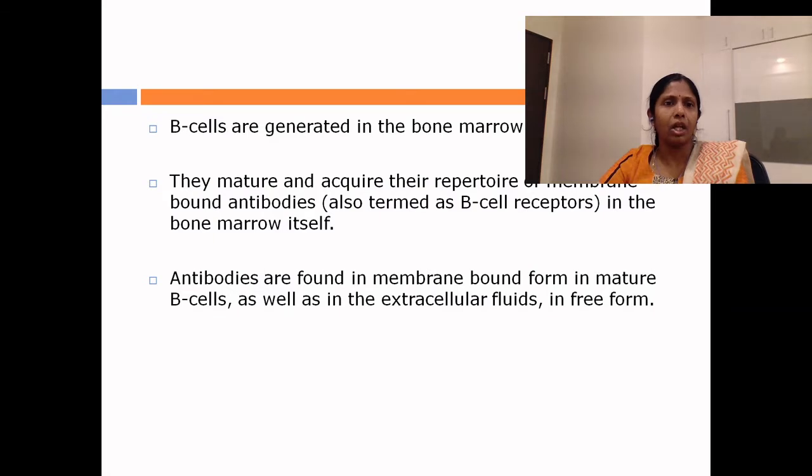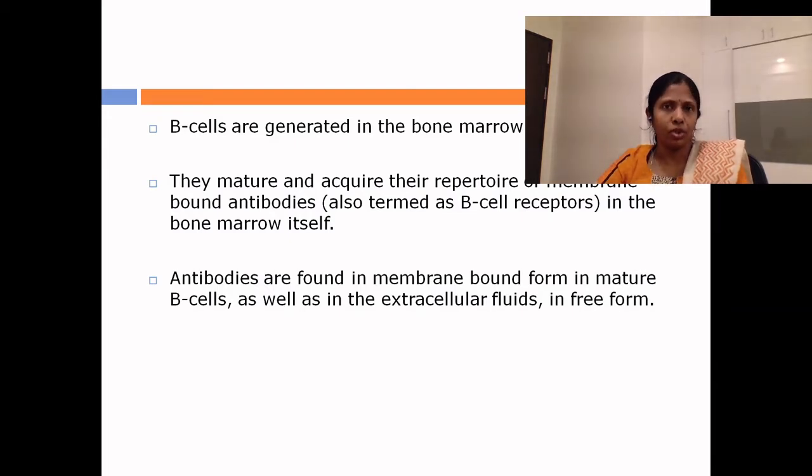The B cells also undergo maturation in the bone marrow. During this process of maturation, they acquire their repertoire of membrane-bound antibodies. Antibody is the cell surface receptor of a B cell which actually recognizes and interacts with antigens.